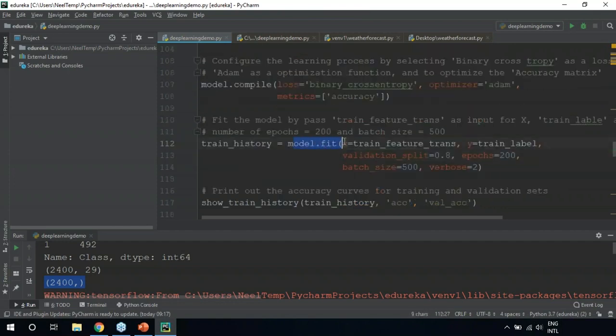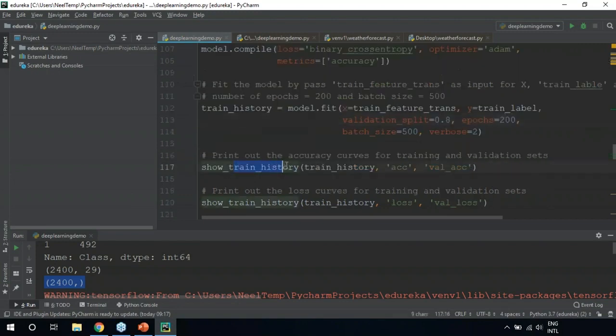After this, we're going to fit our model by using the training features. We're also setting 200 epochs, and there's something known as epochs and batch size. We're setting epochs as 200 and batch size as 500. I'll tell you what exactly this means. Batch sizes are basically used so that we don't overfit our model. We're going to split our data set into batches, so our input will be going in the form of batches. Our batch size is 500 inputs per batch, and we'll be going through 200 epochs, meaning that our training will iterate 200 times. This is basically the number of times we're training our model. That's what epoch and batch size is.